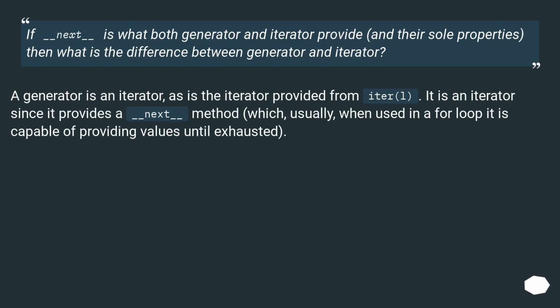If _next_ is what both generator and iterator provide, and their sole properties, then what is the difference between generator and iterator? A generator is an iterator, as is the iterator provided from iter_l. It is an iterator since it provides a _next_ method, which, usually, when used in a for loop, is capable of providing values until exhausted.